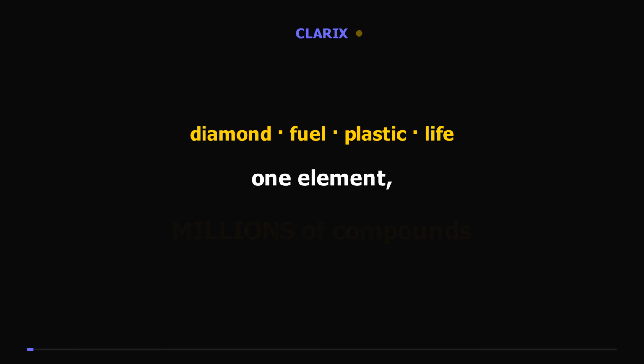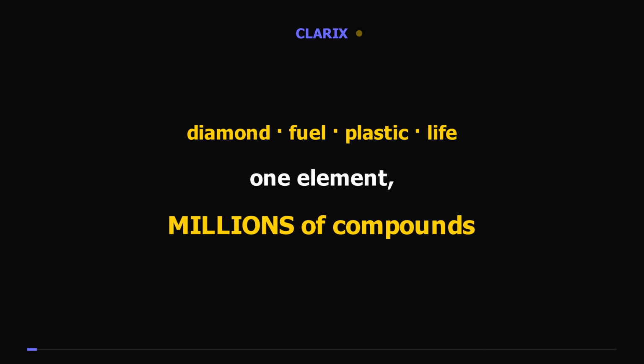Carbon is the superstar of chemistry. It's diamond and pencil lead, the fuel in your stove, the plastic in your phone, and every living thing on Earth. One element, millions of compounds. In this chapter, we'll find out why. How carbon bonds, the hydrocarbons it builds, the functional groups that give them character, and the chemistry of ethanol, ethanoic acid, and soap, from scratch.